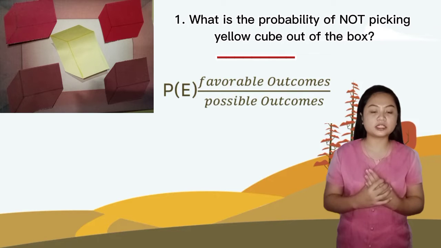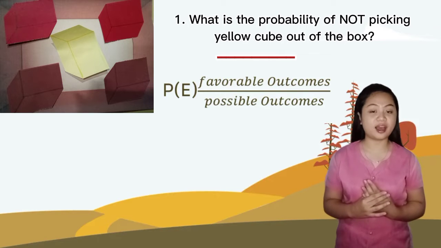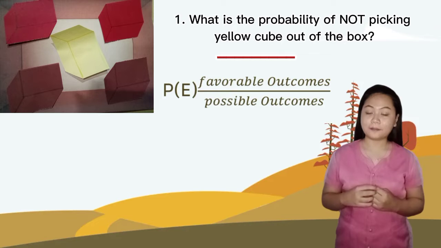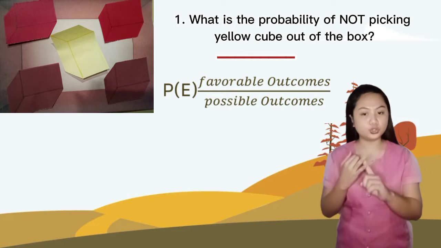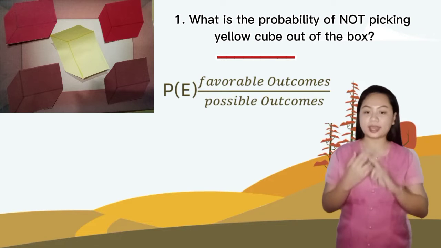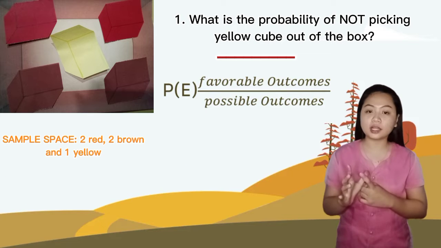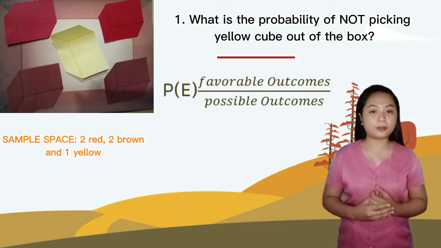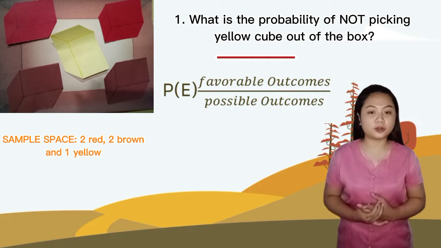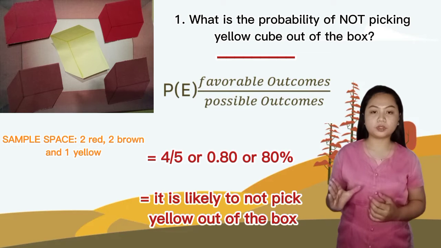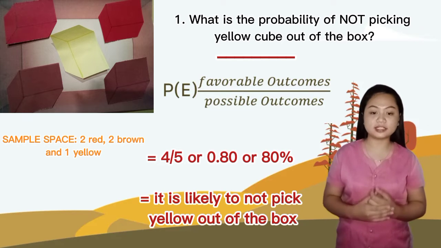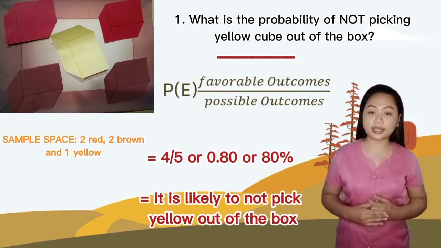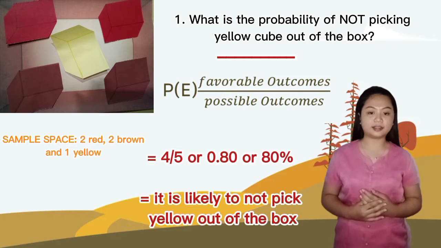So how many possible outcomes do we have? We have 5. Why? Because we have 2 brown, 2 red, and 1 yellow. Total of 5. So in probability fraction form it is 4/5. When we convert this to decimal, we get 0.80 or 80%.